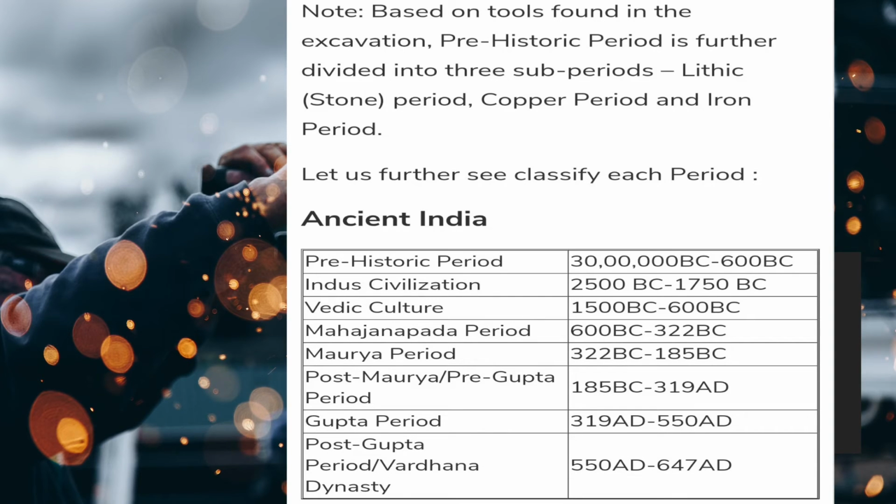So let us further see how to classify each period. Ancient period: prehistoric period from 3 lakh BC to 600 BC, Indus civilization from 2500 BC to 1750 BC, Vedic culture from 1500 BC to 600 BC, Mahajanapada period from 600 BC to 322 BC, Maurya period from 322 BC to 185 BC, post-Maurya or pre-Gupta period 185 BC to 319 AD, Gupta period from 319 AD to 550 AD, post-Gupta period or the Vardhana dynasty, from 550 AD to 647 AD.